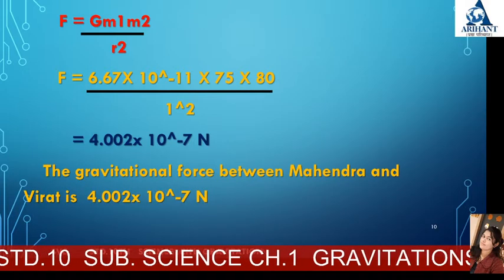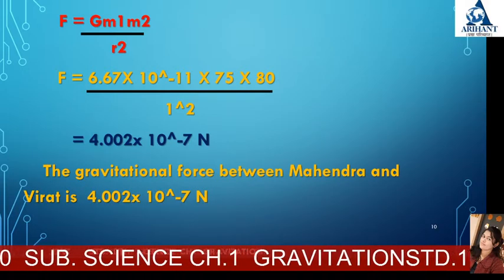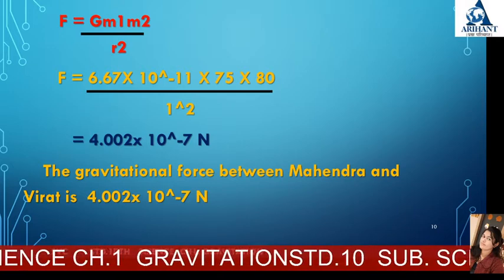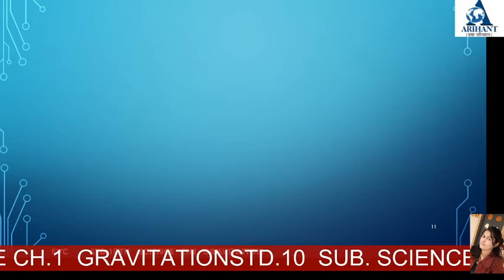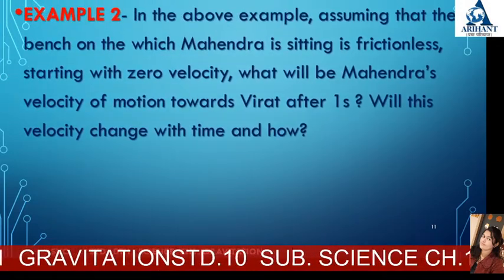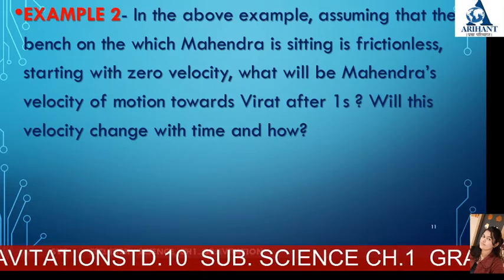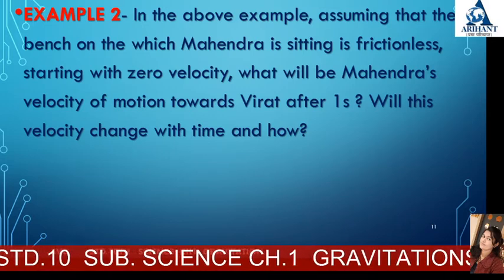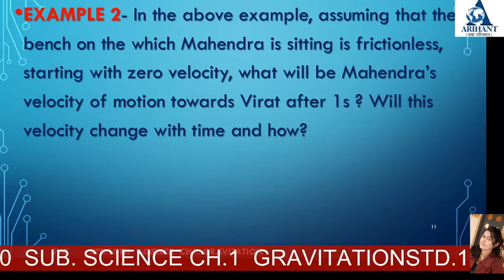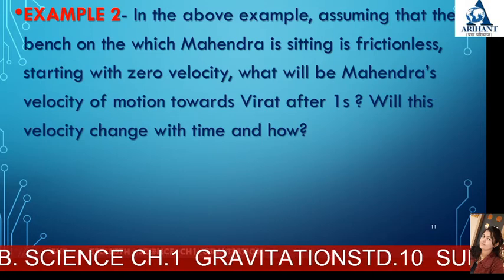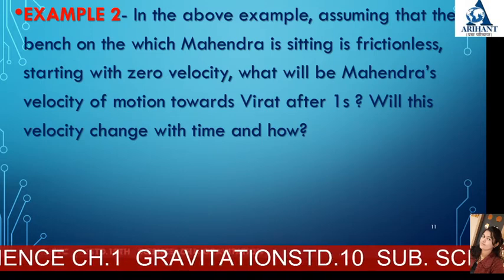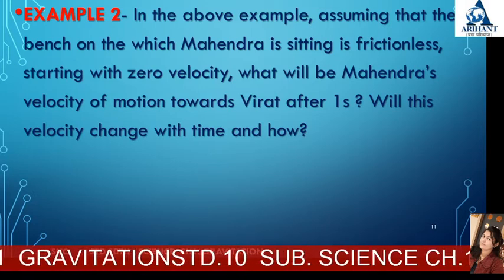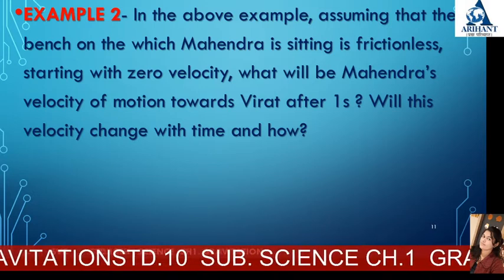Hence the gravitational force between Mahindra and Virat is 4.002 into 10 raised to minus 7 Newton. We know this is a very small force.